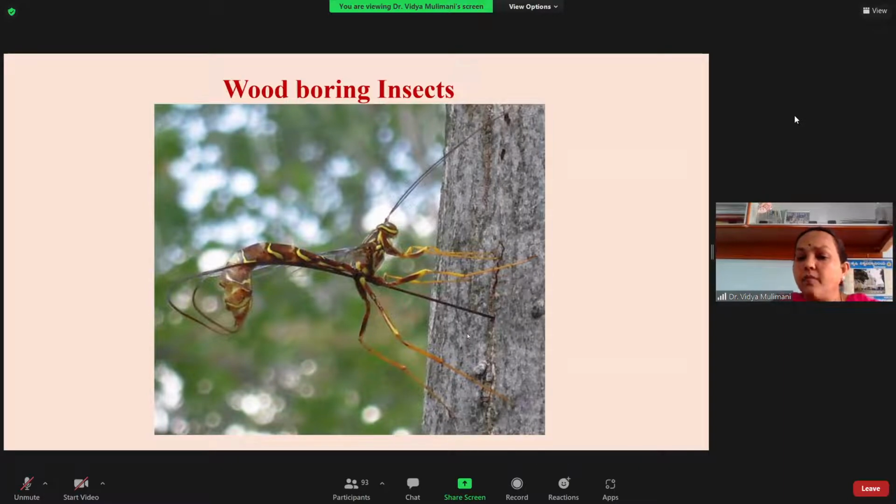After locating the position of the larvae, you can see this entire thing is the ovipositor. It is a highly sclerotized part and will not break. She pierces the ovipositor into the gap in the bark, and the eggs will be laid either externally or internally, depending upon the nature of the parasite. Then the host will be killed. This is the special thing that you find, especially in the Ichneumonids.